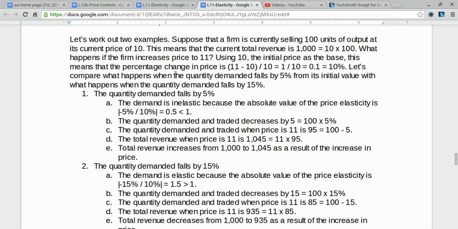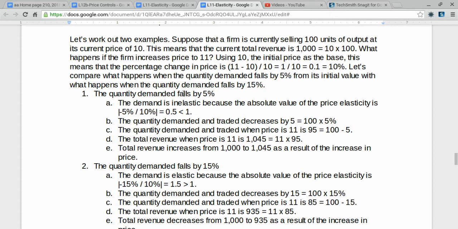Let's compare what happens when the quantity demanded falls by 5% from its initial value with what happens when the quantity demanded falls by 15%. So in the first case, I've got a 5% change in quantity when price goes up by 10%. In the second case, I've got a 15% change in quantity when price goes up by 10%. So the second case is more responsive, more elastic than the first case.